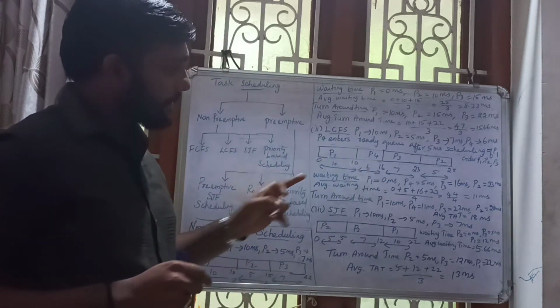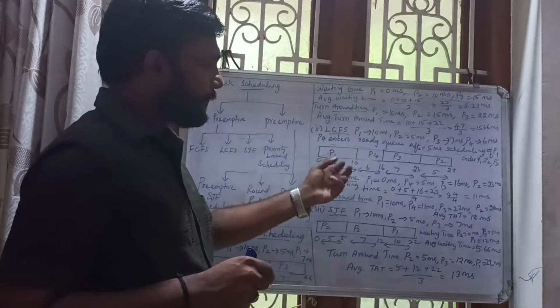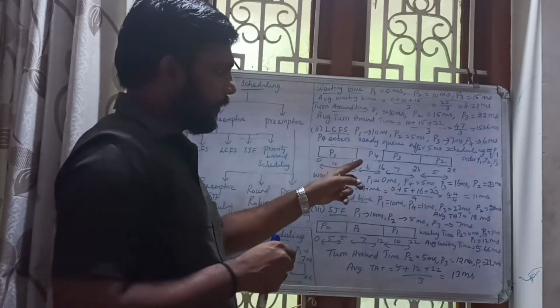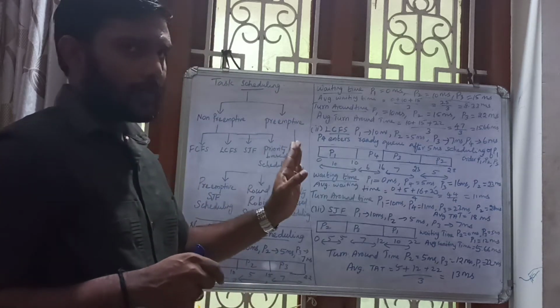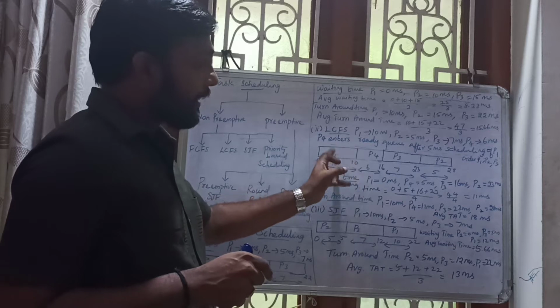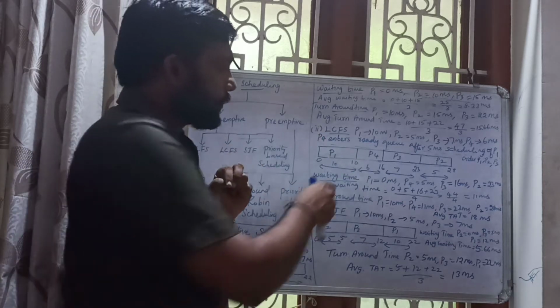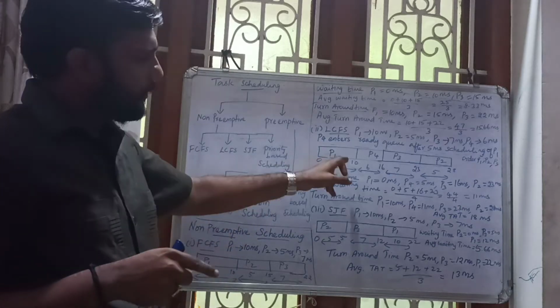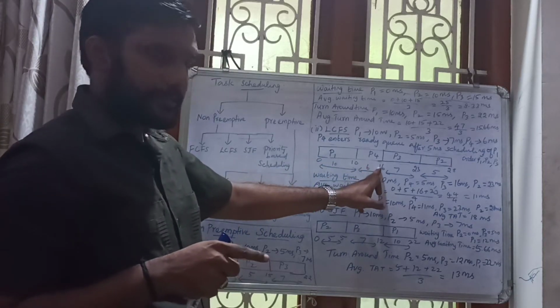Okay, next P4 is coming after 5 millisecond scheduling of P1. That is the important thing. Which is coming last, that is P4. That's why it is serviced immediately after P1. So the completion time for P4 is 6 milliseconds, so 10 plus 6, that is 16.